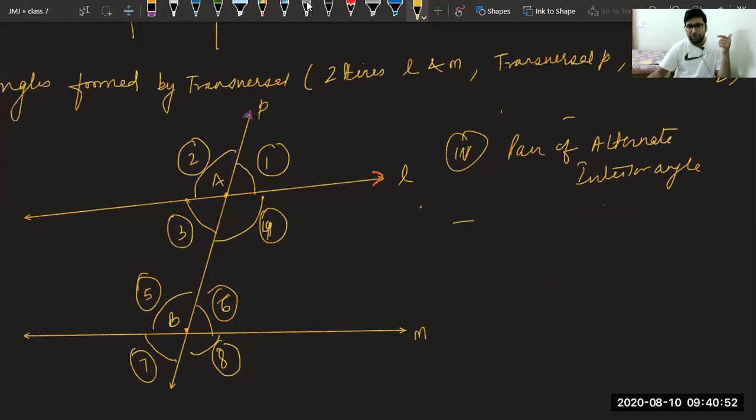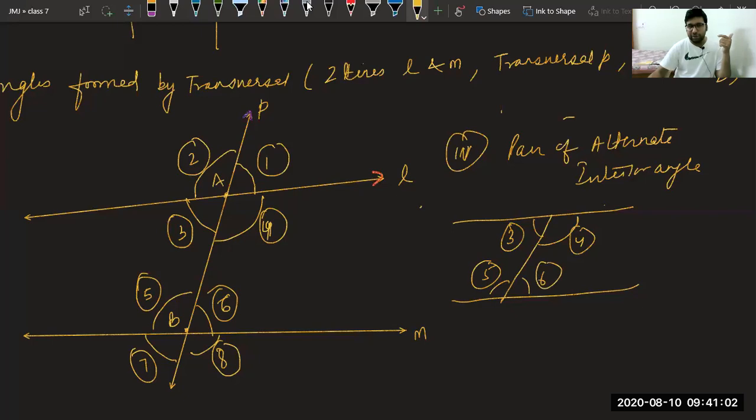And we all remember we have four interior angles, 3, 4, 5 and 6. Now tell me, if we take 3 first, after 3, 5 is coming, then 6 is coming, then 4 is coming.